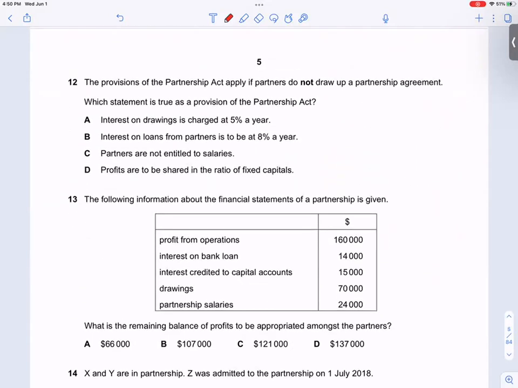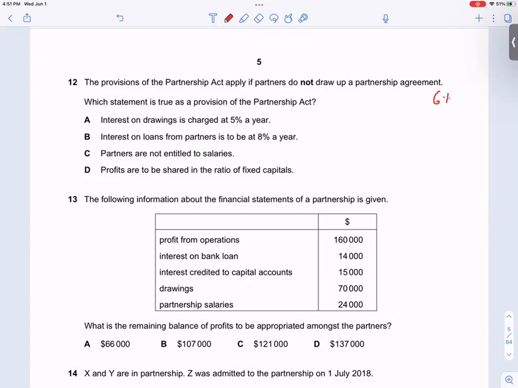Come on. Which statement is true for the Partnership Act, which applies if partners do not draw up a partnership agreement?